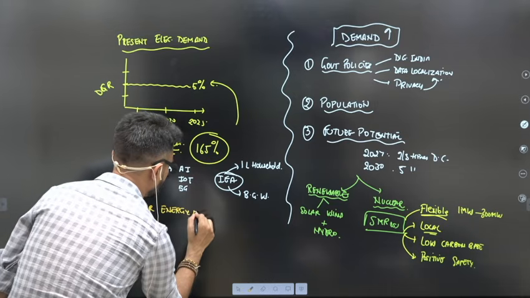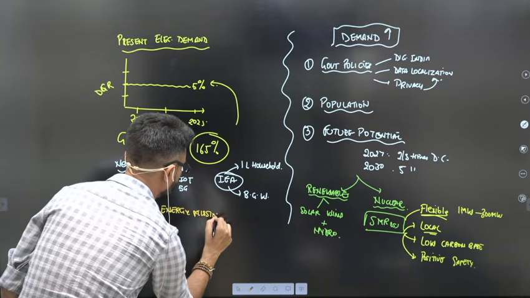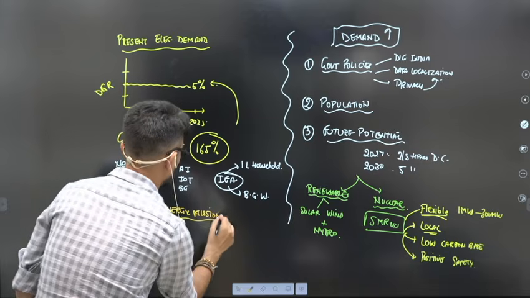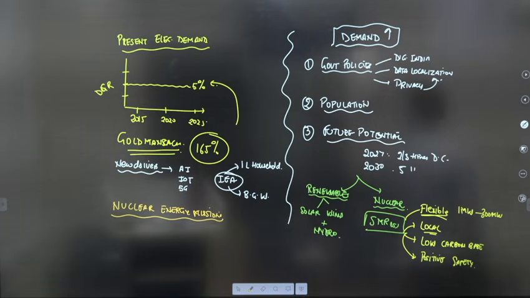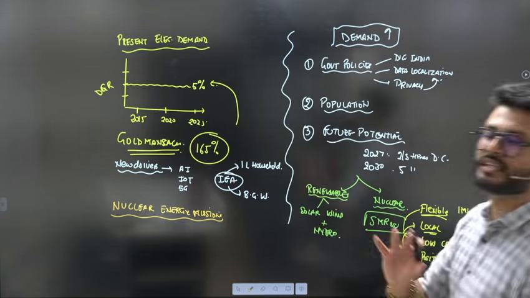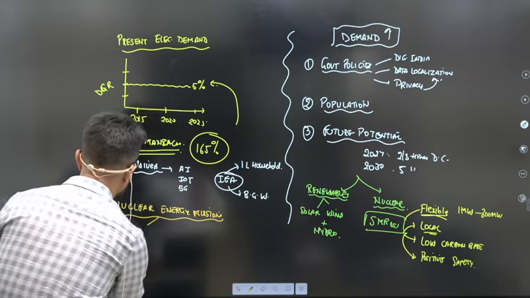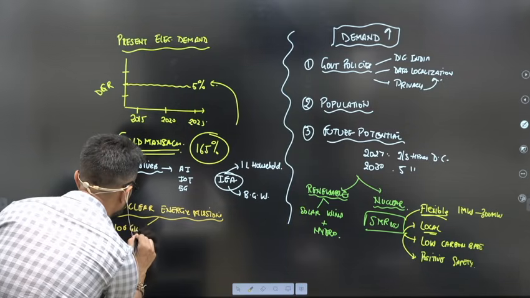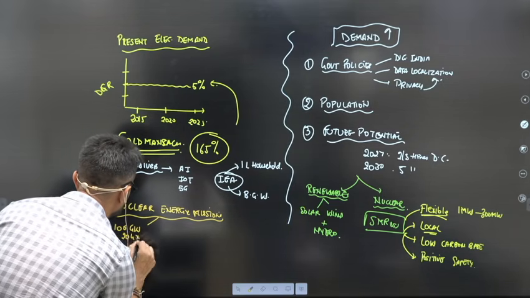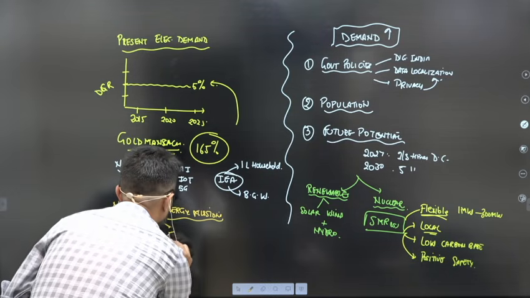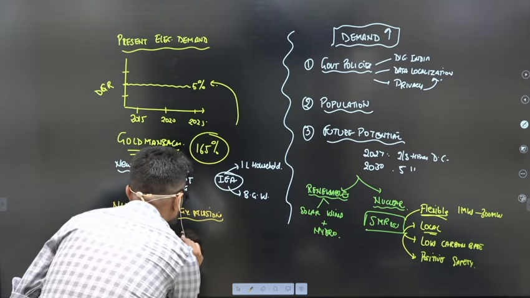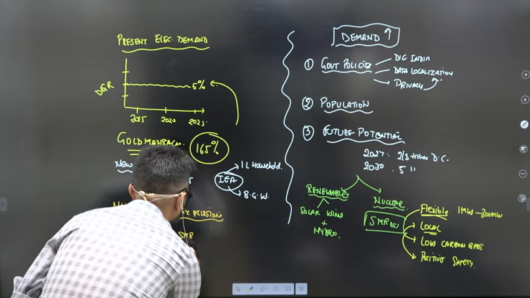Nuclear energy mission. The government has aimed. What is the nuclear energy mission? There are two important targets which the government has set. The first important target is 100 gigawatt of capacity by 2047. And the second important target is that we will develop 5 indigenous small modular reactors.